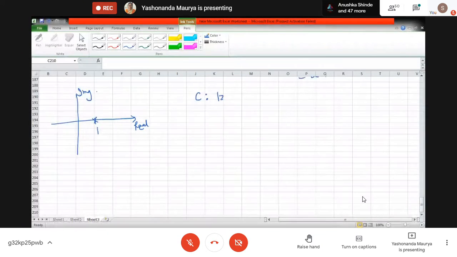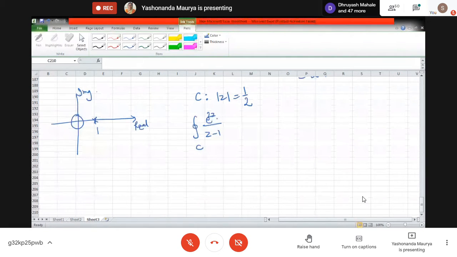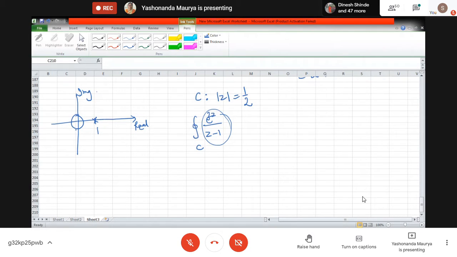C is nothing but mod z equal to half. What do we mean by that? It's a circle centered at origin and radius is half. What about this particular expression, e raised to 2z upon z minus 1? What will be the integration of this one along this curve C? There is only one problematic point for this entire expression, and that too is lying outside. If there is no problematic point inside and on the curve C, what are we going to apply? We are going to apply the Cauchy's integral theorem. Is this concept clear?